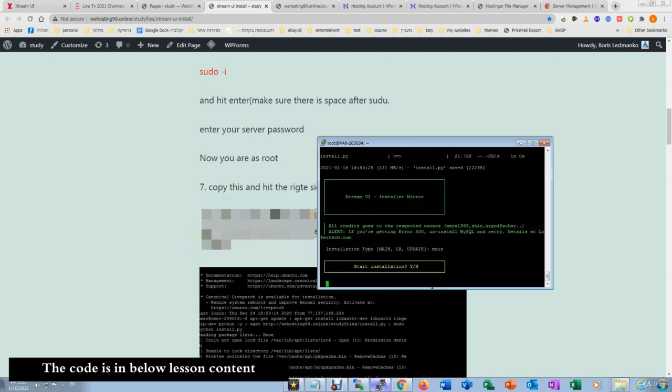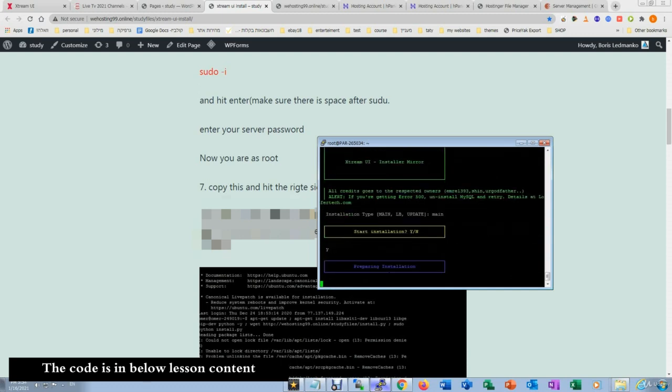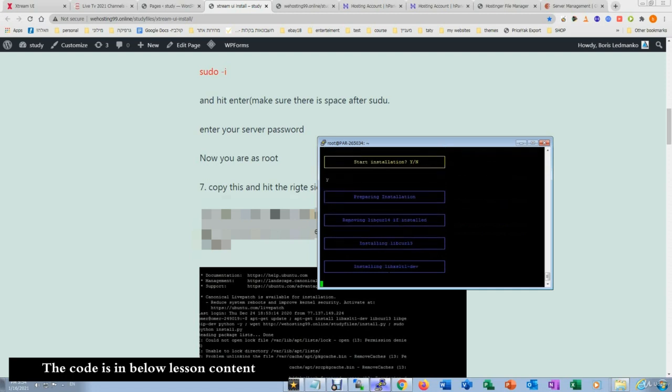Click main and start installation, so we type Y, that's for yes, and it starts preparing and installing all the information by itself from the mirror installation, because it is open source software, so it's not a problem.